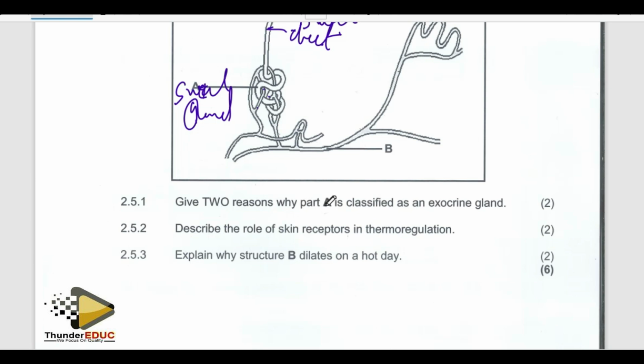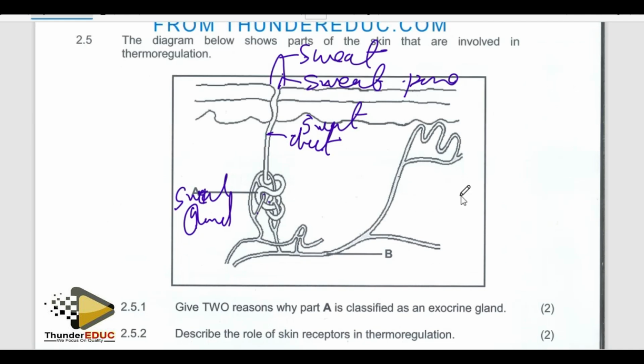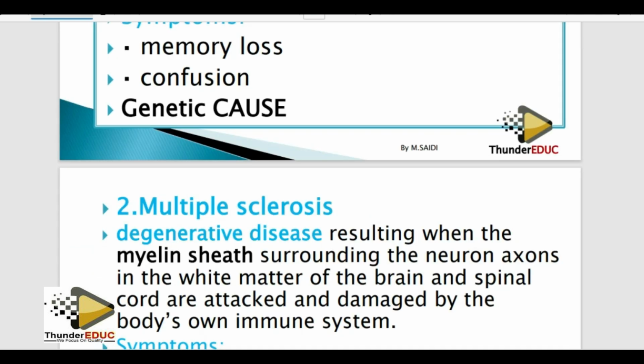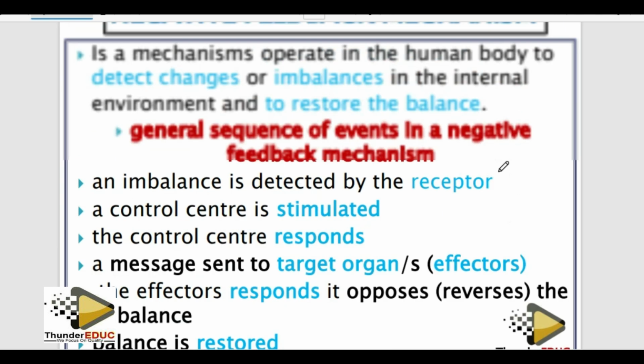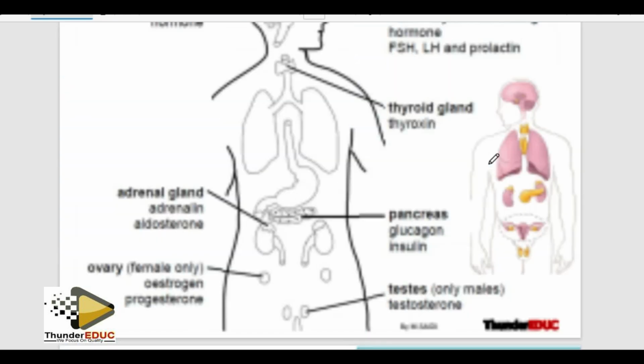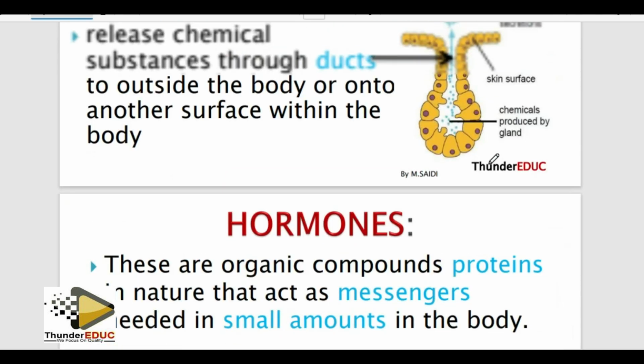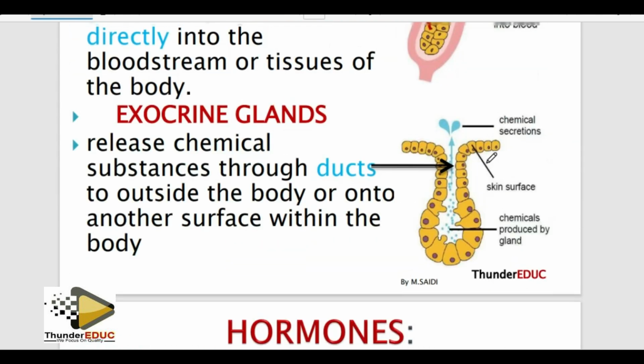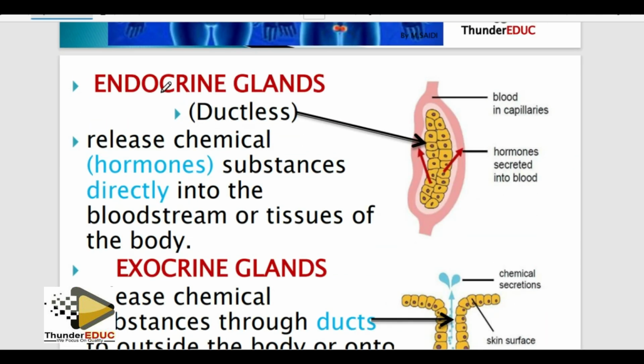Give 2 reasons why A is classified as exocrine. First of all, exocrine glands have ducts. We call them duct glands. That's what I said in the distinction material, that we call them exocrine because they have what we call the duct. Exocrine glands, we call them duct glands.